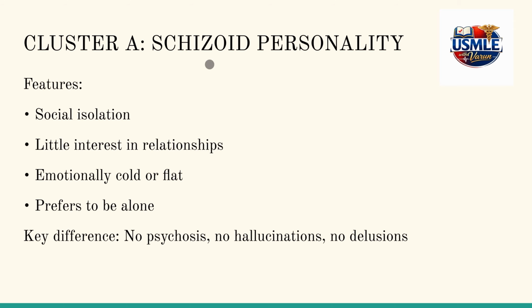Cluster A, schizoid personality disorder. Features include social isolation, little interest in relationships, emotional coldness, preference to be alone, and no psychosis. The key difference between paranoid and schizoid is that there are no hallucinations. We've already discussed that in paranoid also there are no hallucinations and delusions.